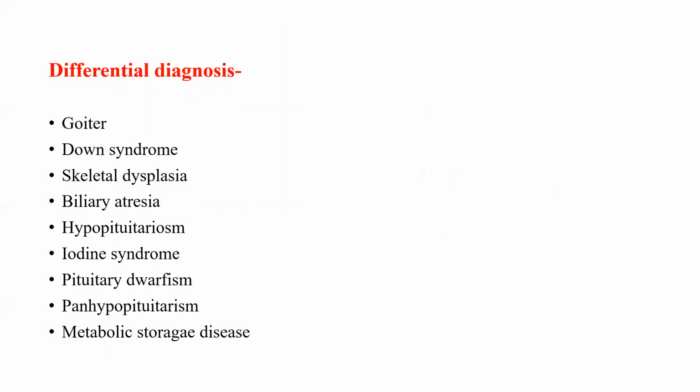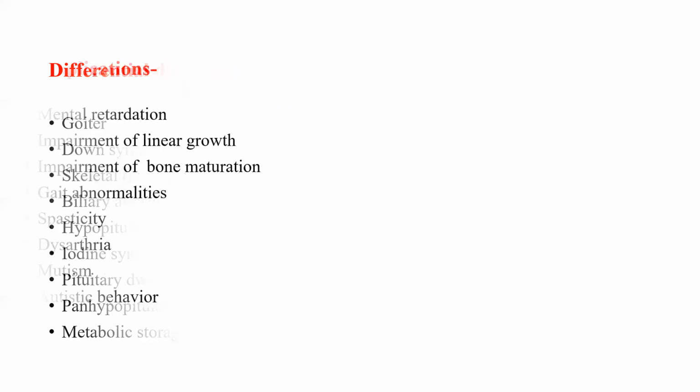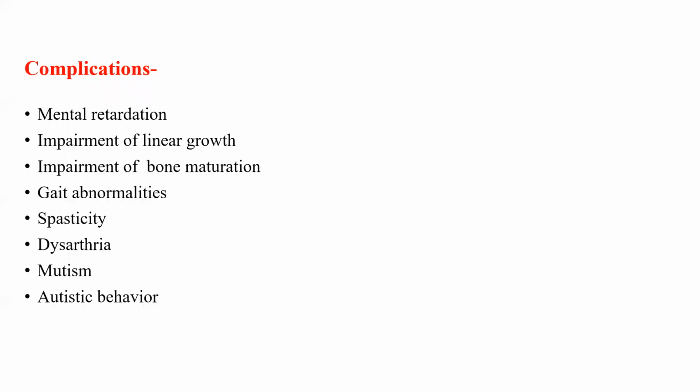Now we have to differentiate this congenital hypothyroidism from goiter, Down syndrome, skeletal dysplasia, biliary atresia, hypopituitarism, iodine deficiency syndrome, pituitary dwarfism, panhypopituitarism, and metabolic storage diseases. It is very, very difficult to clinically differentiate these, but with the help of proper observation, radiological and clinical features, one can easily differentiate all these conditions from congenital hypothyroidism.